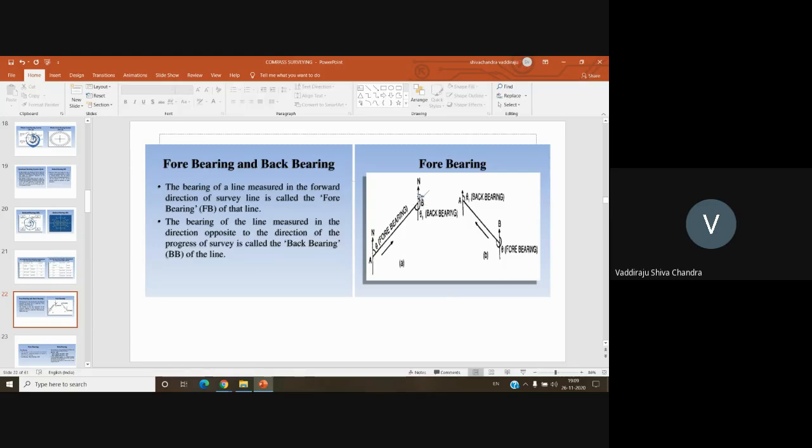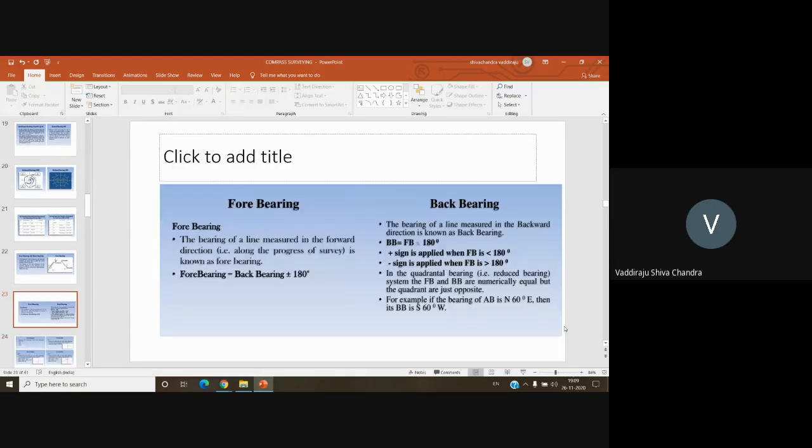bearing here, what are you doing? You are adding 180 degrees to the given forebearing. Okay. So in that way, you need to calculate the forebearing and back bearing. If it is given, forebearing is equal to back bearing plus or minus 180. Okay. You need to add 180 when the given forebearing is less than 180, and you need to apply the minus sign when the given forebearing is greater than 180. Okay. So this is for the whole circle bearing system.